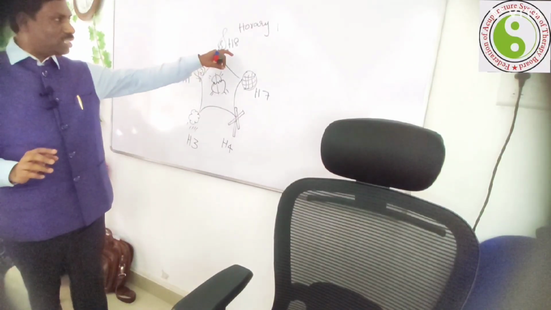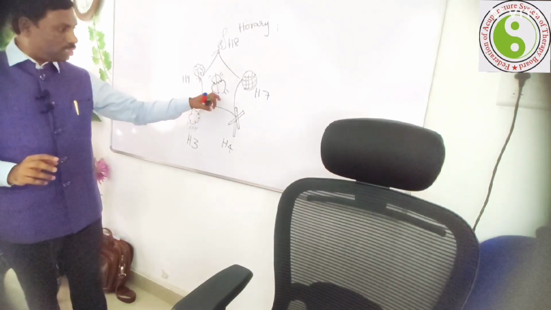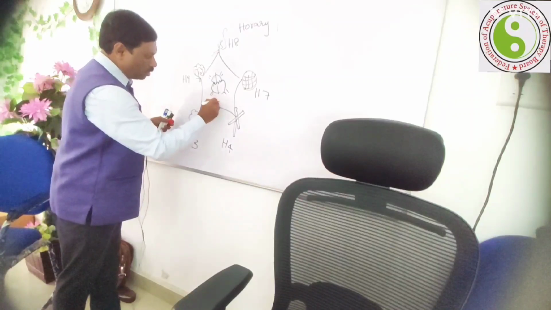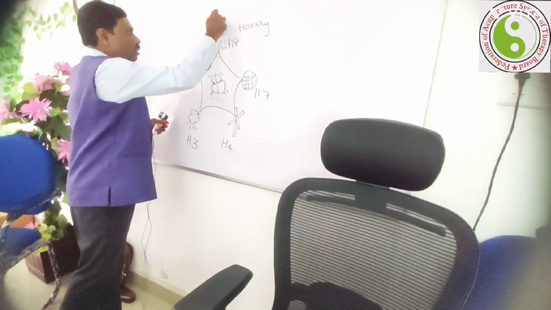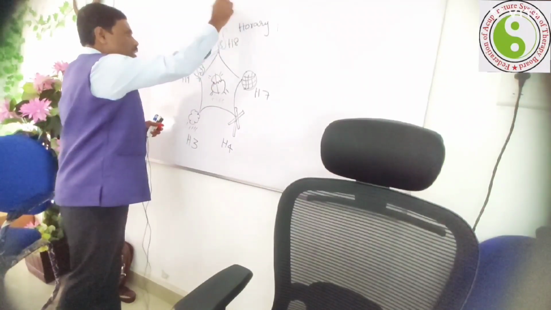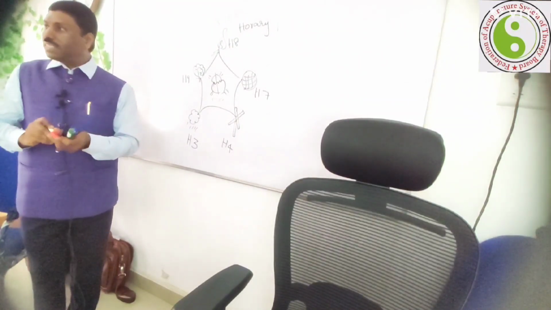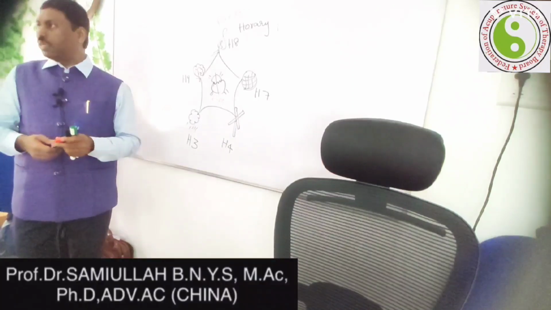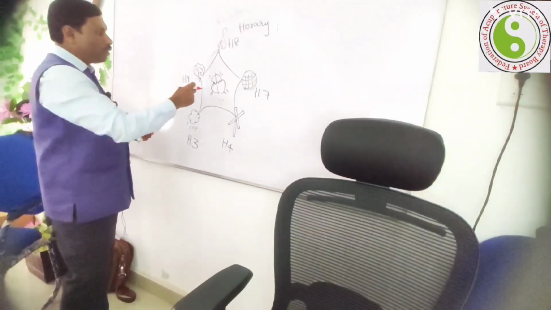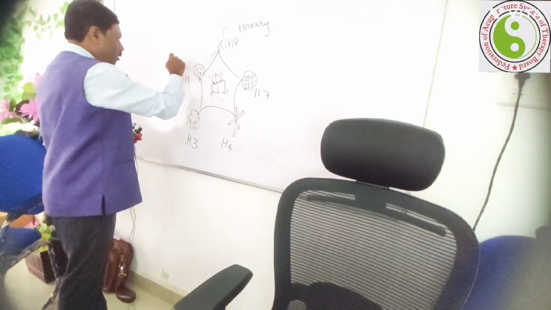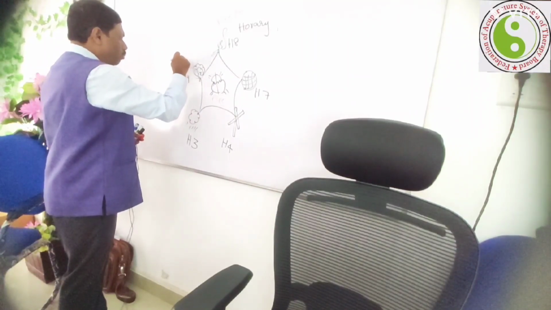Now hopefully you understand the H8 fire. This belongs to fire. So this is also a fire point. That means this is the horary point. Then which is the mother point for the heart? Before that horary point, this is known as a mother point.